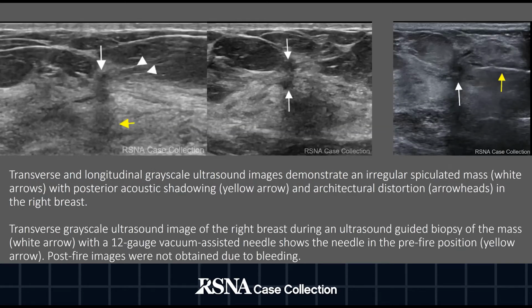Transverse and longitudinal grayscale ultrasound images demonstrate an irregular spiculated mass, denoted by white arrows, with posterior acoustic shadowing, denoted by the yellow arrow, and architectural distortion, denoted by arrowheads, in the right breast. Transverse grayscale ultrasound image of the right breast during an ultrasound-guided biopsy of the mass, denoted by the white arrow, with a 12-gauge vacuum-assisted needle, shows the needle in the pre-fire position, denoted by the yellow arrow. Post-fire images were not obtained due to bleeding.